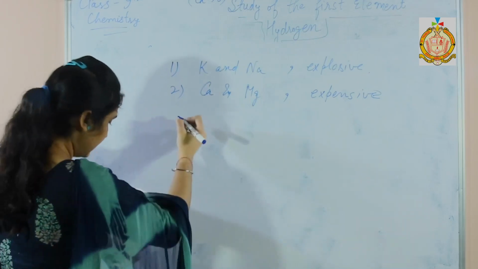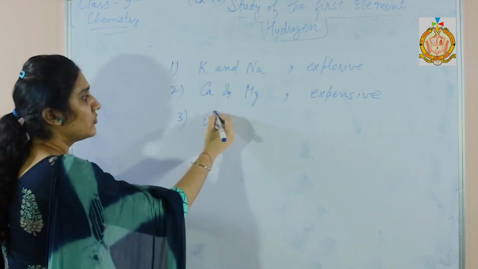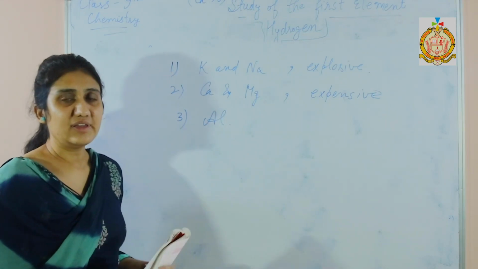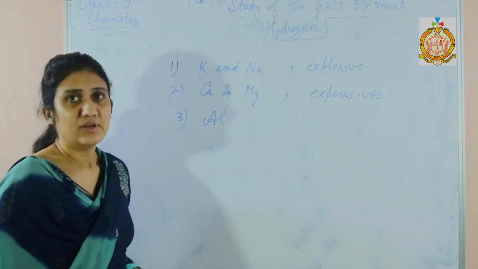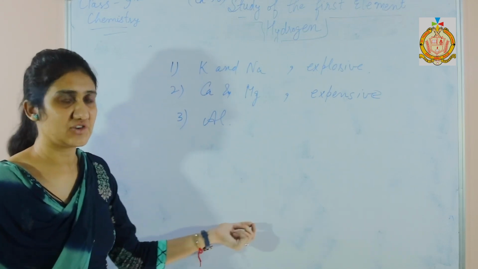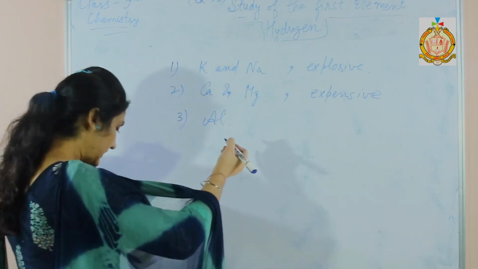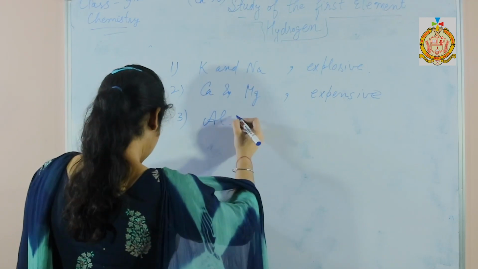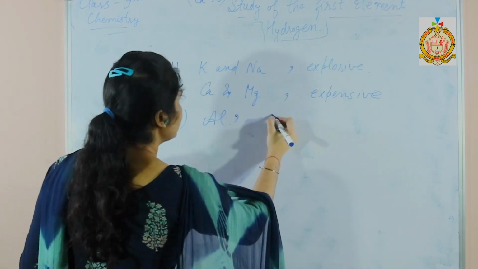And next one is aluminium. As we have already discussed, when the reaction with aluminium is taken, the aluminium oxide that is formed forms a coating that further prevents the reaction. So aluminium is not used because it forms a coating.